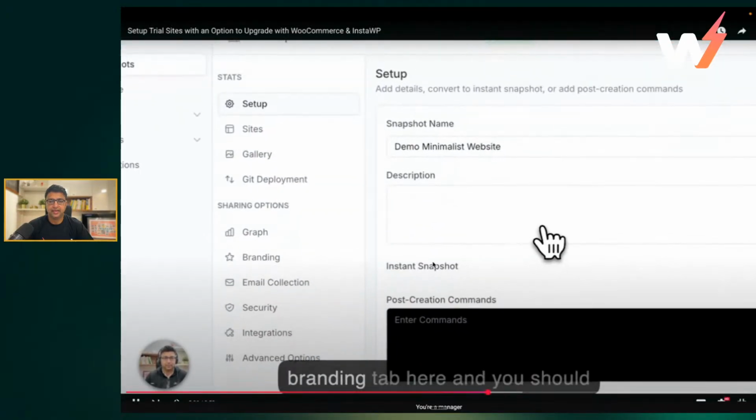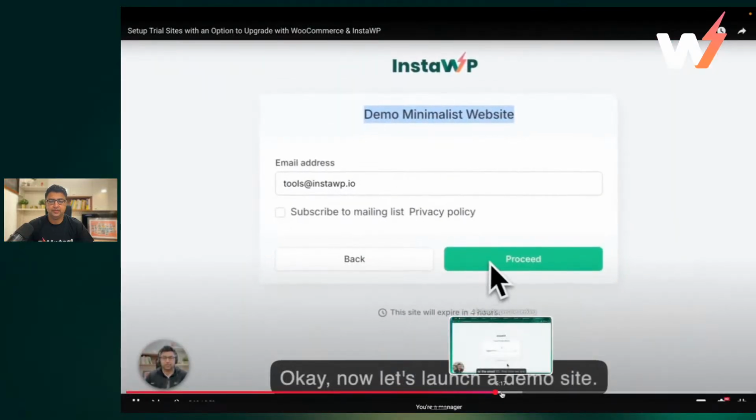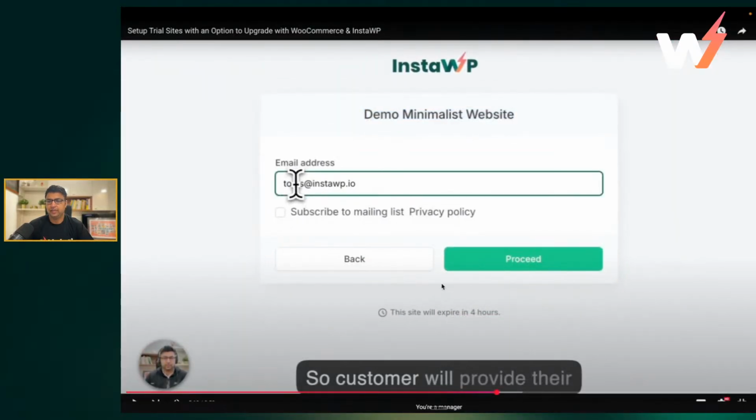And you can brand it according to your needs. And what you need to do for the demo to work, we have another plugin, it's called Demo Helper plugin. And the details of that is provided in the video on how to actually set up the demo website. So the demo website doesn't need a payment, right? So you can directly share the snapshot with somebody, which has our Demo Helper plugin.